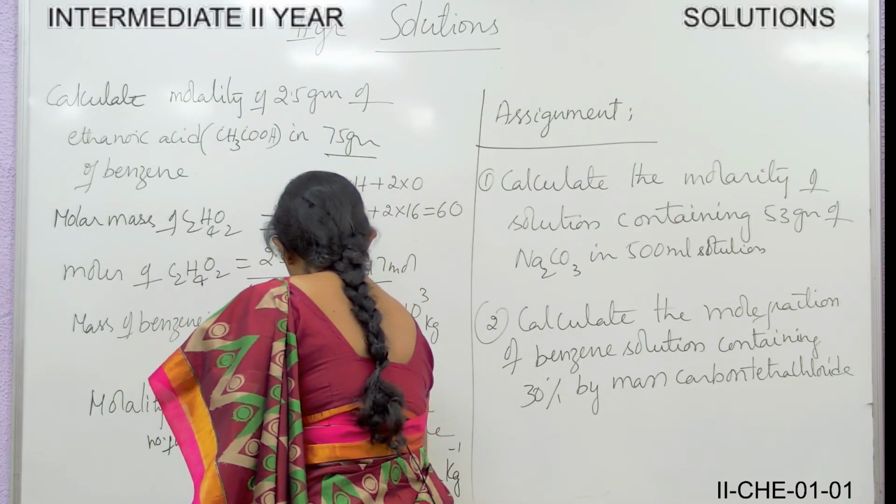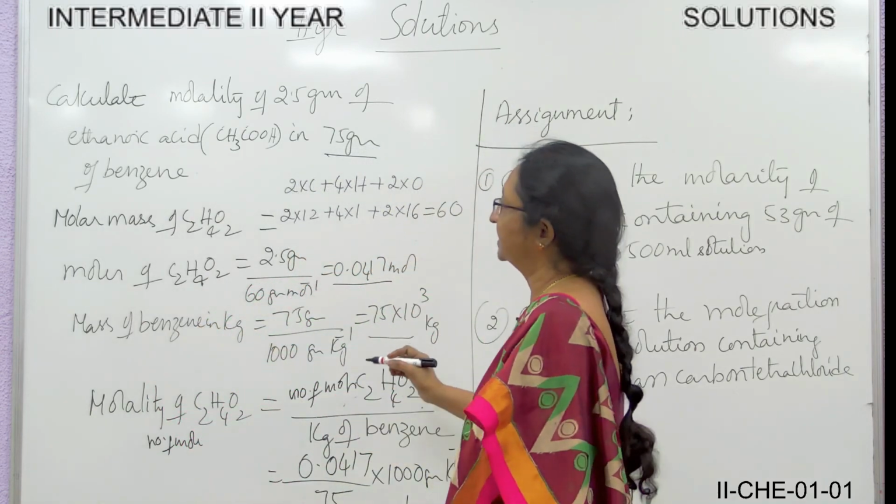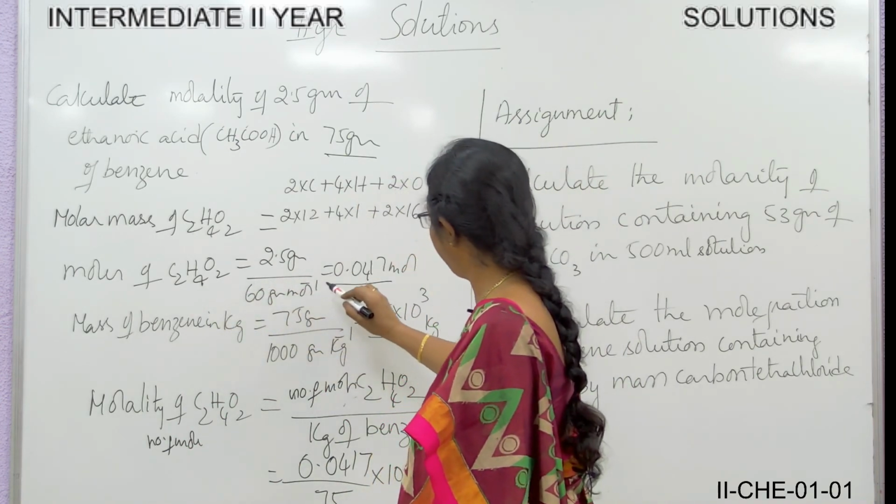So the answer will be 0.556 mole per kg.